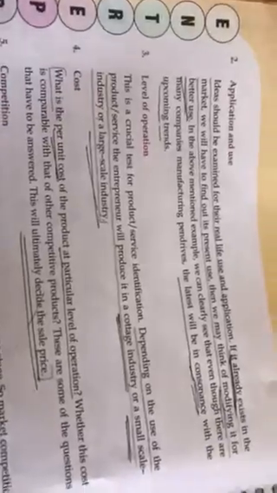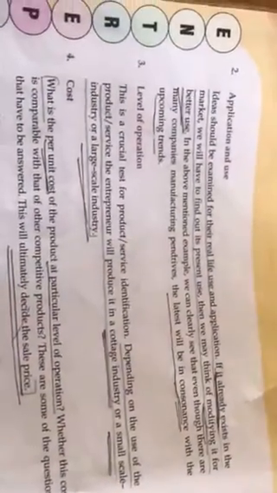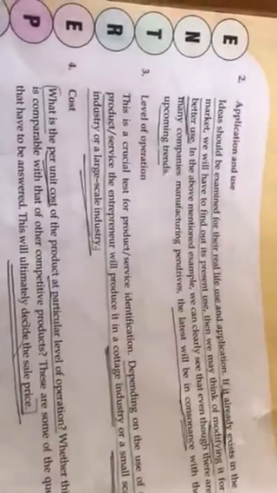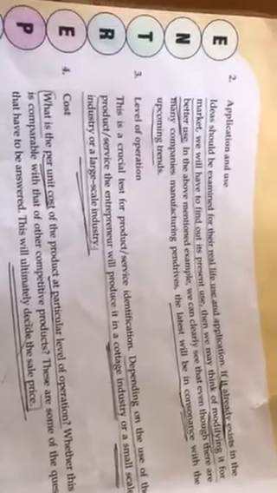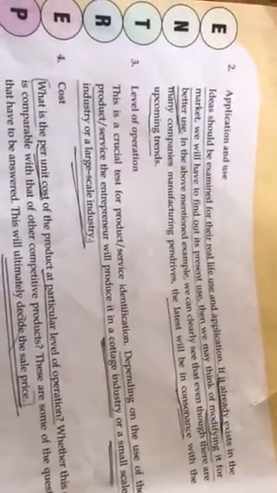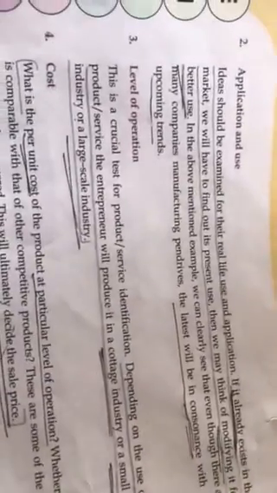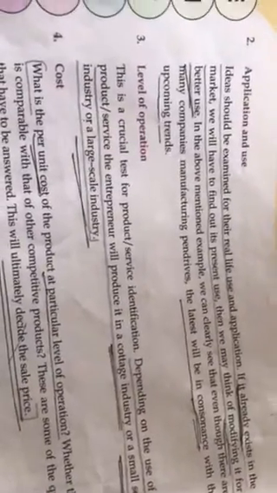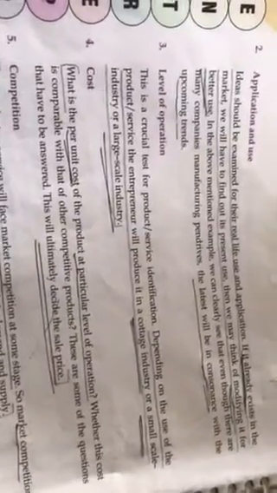Now the second step is application and use. Just taking the example of pen drives, what is given in your book, I'll give you one more example. When talking about a pen drive, how would it be used if it is already existing in the market? Whether you will be able to modify it for better use or not, whether you will be able to do better or not, whether it would be appealing to the people or not, everything is to be taken into mind, that whether you are going to get success with that existing product or not.